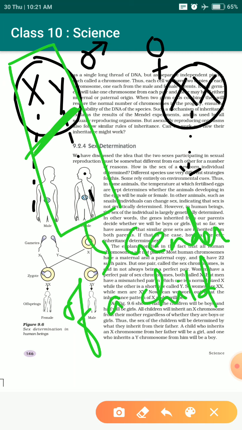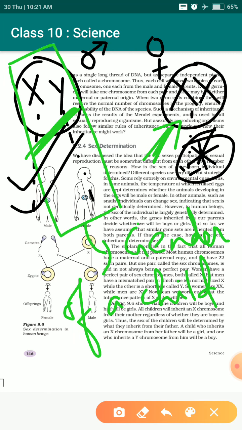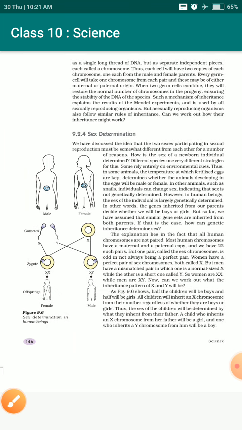I hope you understood the concept. In the present scenario, women are being tortured. We know that women give birth to the child, but society, the family, the relatives, everyone blames a woman for being responsible for the gender of a child. Actually, it is completely wrong. It is not the woman who is responsible, it is the male gamete that is responsible for the gender of a child. Okay, so that's all about this particular topic.